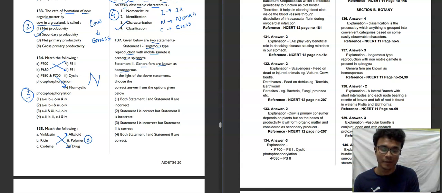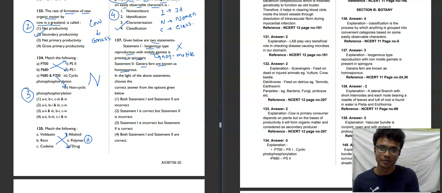Male and female gametes are both morphologically similar. Then it says isogamous reproduction with mobile gametes is present in Spirogyra. In Spirogyra, not mobile gametes, basically non-motile gametes are present because they don't have flagella. So this statement is absolutely wrong.